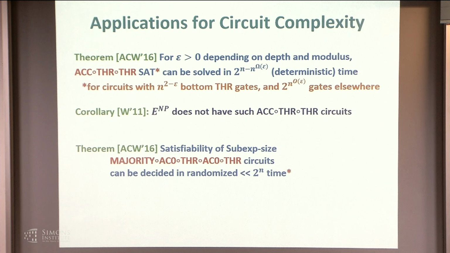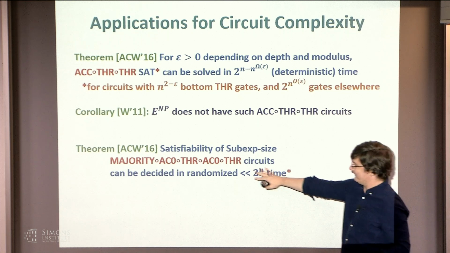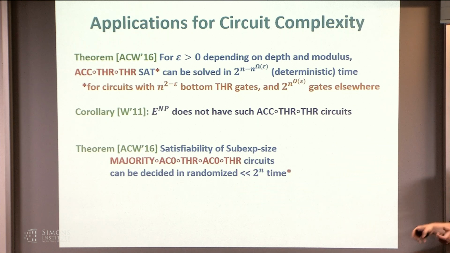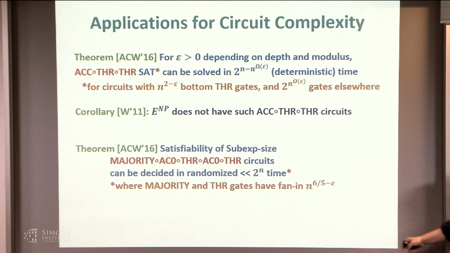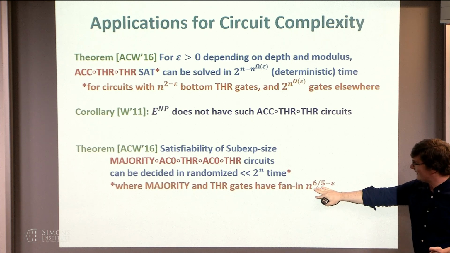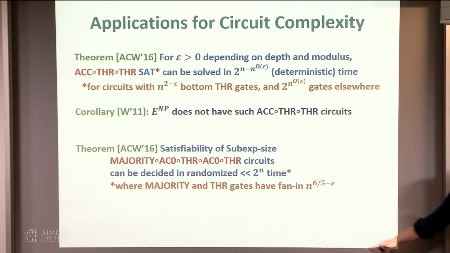Another thing that I want to mention, but I'm not sure what to do with, is that there's a randomized SAT algorithm for more complicated circuits, AC0 mixed in with thresholds, faster than exhaustive search, where these things have slightly greater than linear fan-in, like fan-in to the 6/5.